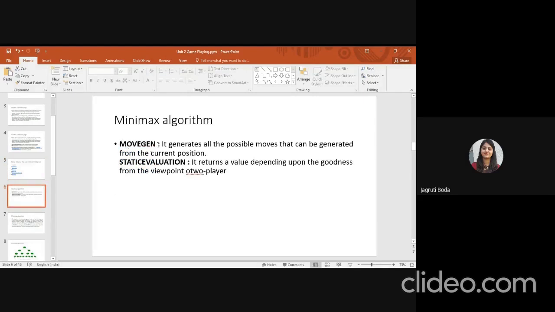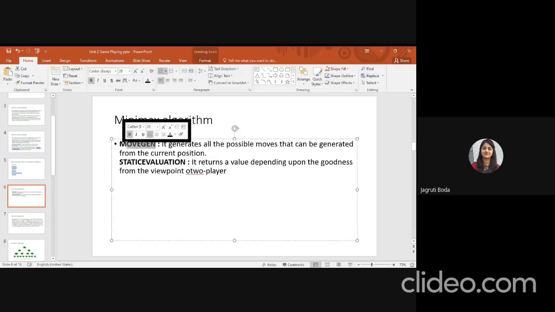Move generation generates all the possible moves from the current position. Means you start the game, and then you have to generate the next level of moves; that is your move generation. Now static evaluation returns a value depending upon the goodness from the viewpoint of the two players. Static evaluation generates the value of the position and the viewpoint.